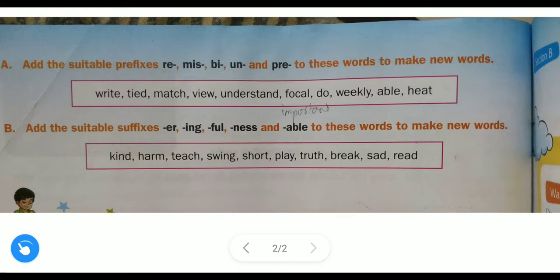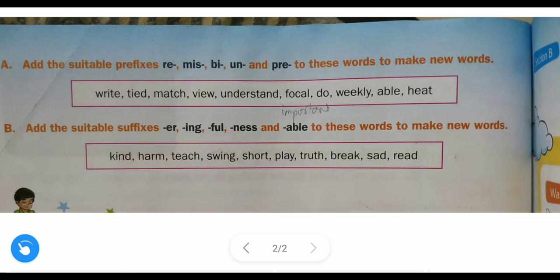Okay, now let us see. First word is right. So which prefix will you use for right? Re. Re is the correct prefix for right.